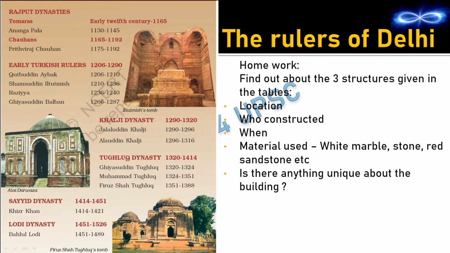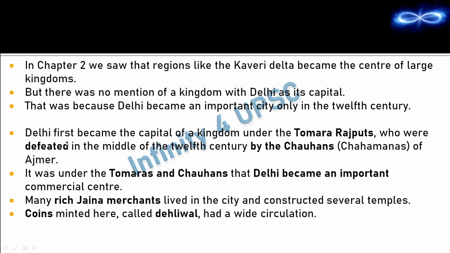We are going to see a time period from 12th century onwards. The chapter starts from early 12th century. Delhi first became the capital of a kingdom under the Tomar Rajputs. So Tomar Rajputs, they were the first people who made Delhi their capital. So Tomar Rajputs, you need to associate with Delhi. Then Tomar Rajputs were defeated in the middle of the 12th century by Chauhans. We had already seen that after Tomars we have got Chauhans, and these two are the Rajput dynasties. So first Tomar and second Chauhans, and Tomars were defeated by Chauhans in the middle of 12th century.